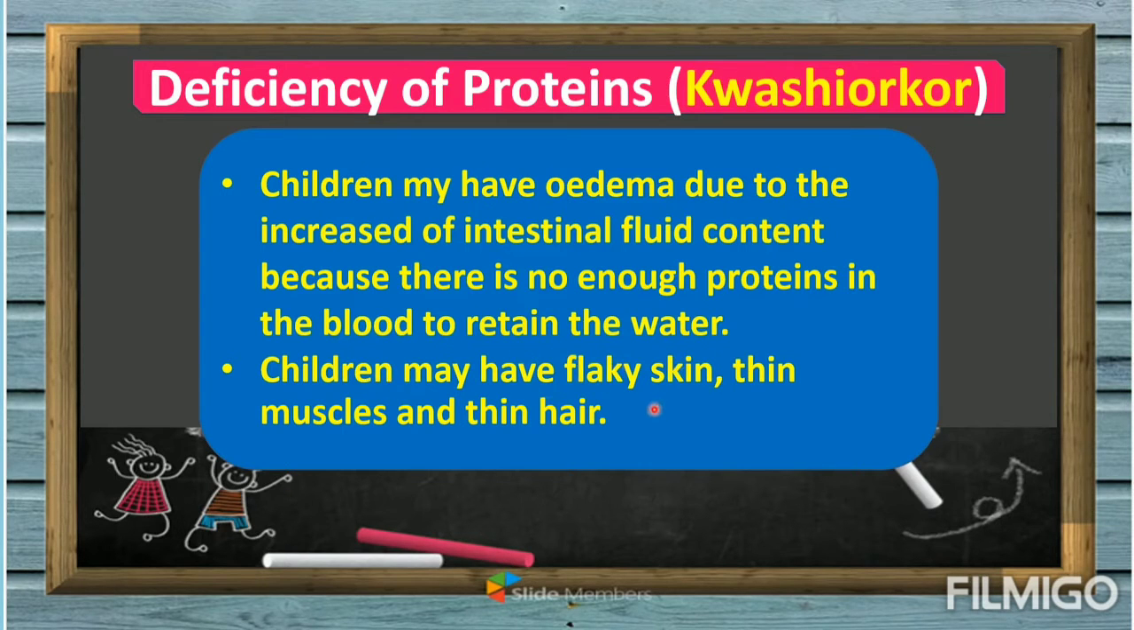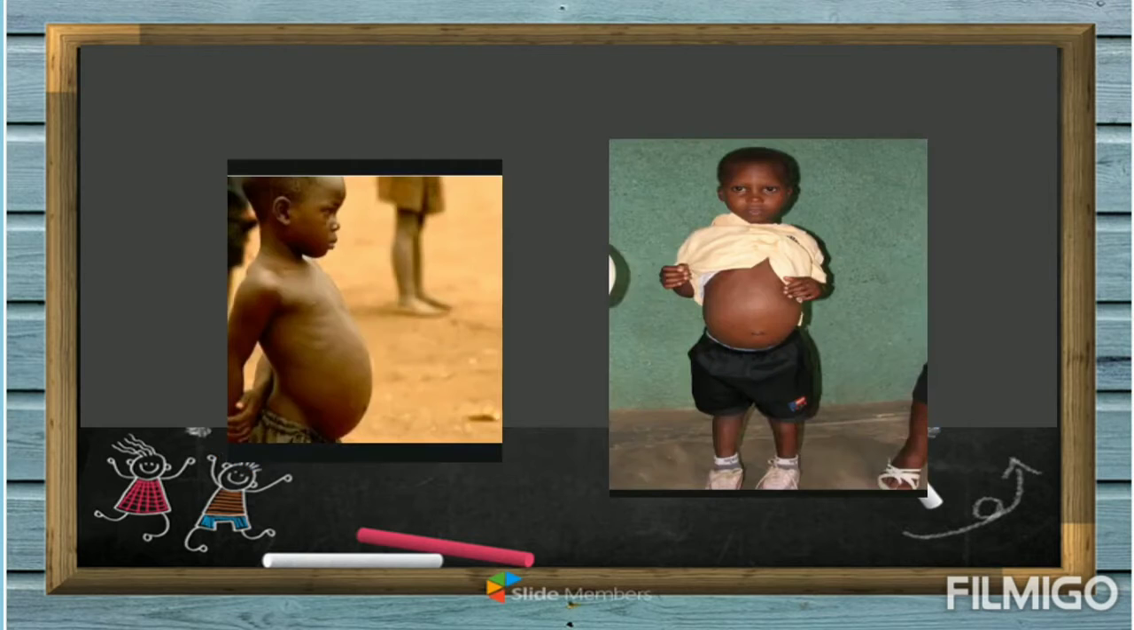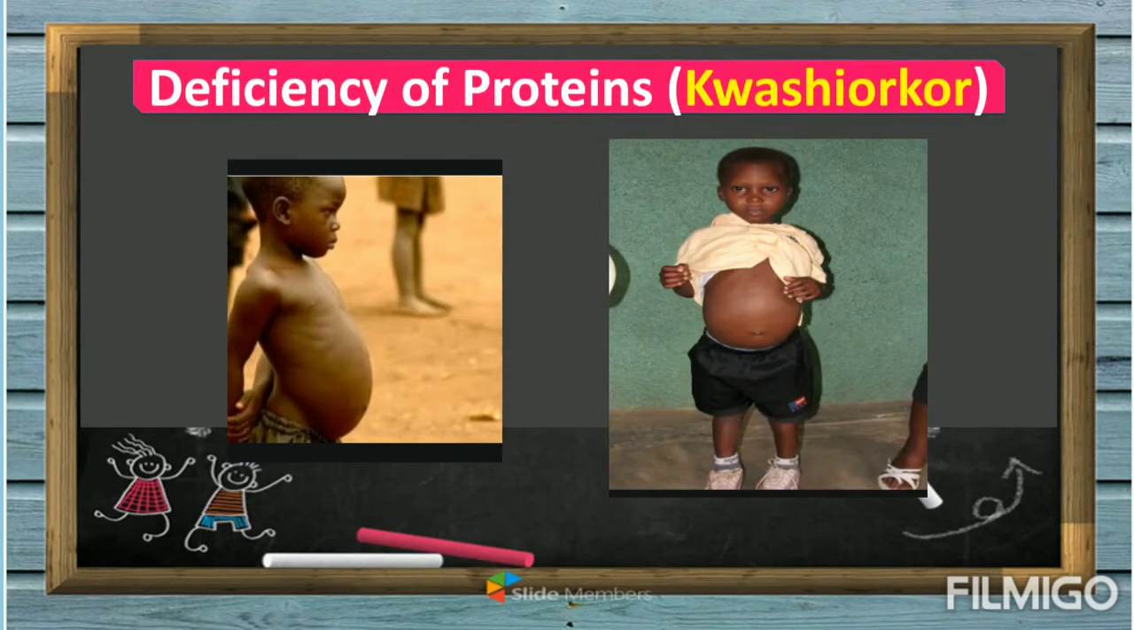Children may have flaky skin, thin muscles, and thin hair. Again, edema means swelling of any parts of your body. So this is an example of kwashiorkor. If a child lacks protein, we have this swelling of the stomach due to what we call the increase of intestinal fluid. Another term is edema.